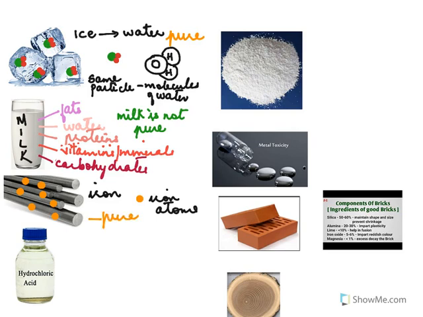Same kind of particles. Let us go to hydrochloric acid. Now what is hydrochloric acid? We write it as HCl, which means it has one atom of chlorine and a smaller atom of hydrogen. So each molecule of hydrochloric acid is made up of one atom of hydrogen and one atom of chlorine. All the particles in hydrochloric acid are the same type, because they're all the same molecules.